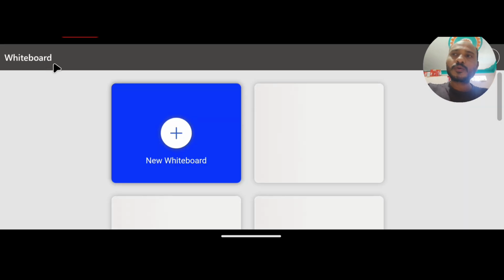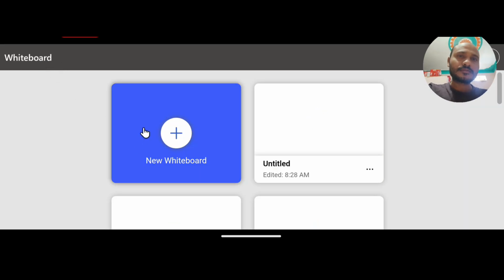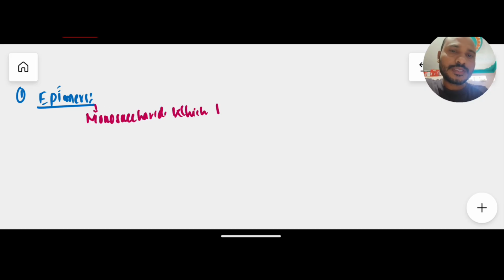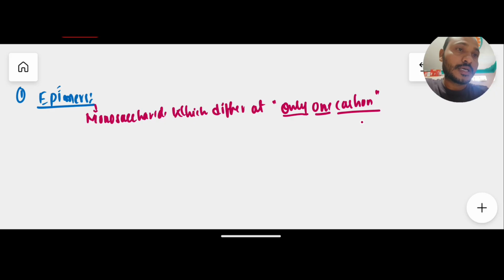Now we move on to two important concepts, epimers and anomers. What exactly do epimers and anomers mean in monosaccharides? First we'll discuss epimers. Epimers means monosaccharides which differ at only one carbon, any one except carbon number 1. Very very important, except carbon number 1, and such monosaccharides are called epimers.